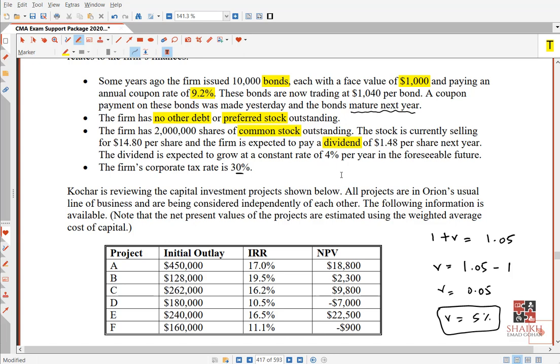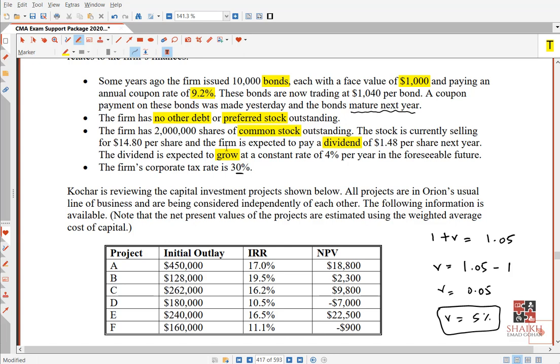They say the firm is expected to pay a dividend of 1.48 per share next year. This is the next year dividend. The dividend is expected to grow. Once they give you this word grow, this is confirmation that we have to use the dividend growth model. Got the idea? Two things you need to search. One is dividend, which is given to you. Second, growth rate also given to you. So what model will you use? Dividend growth model. Please write yes in the chat box if you got the strategy.